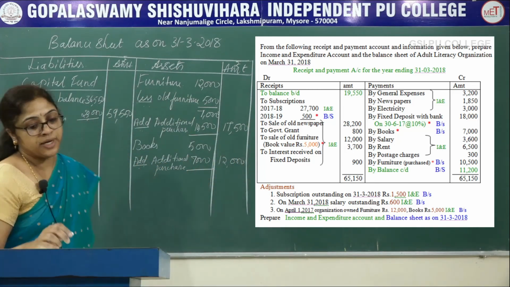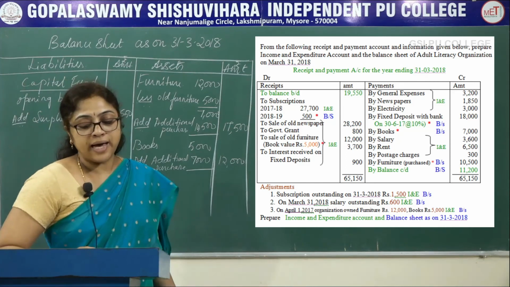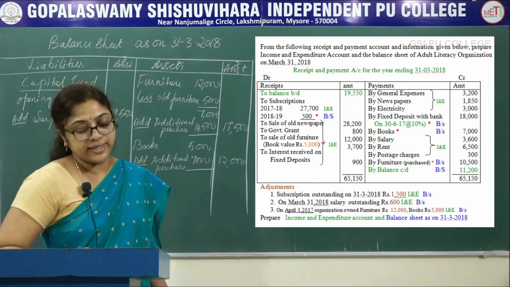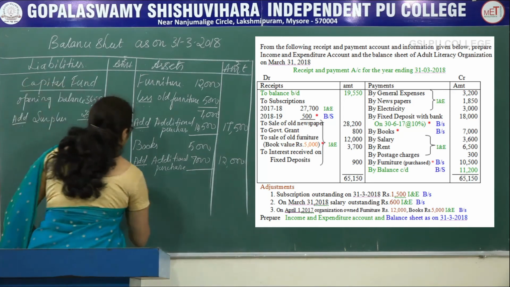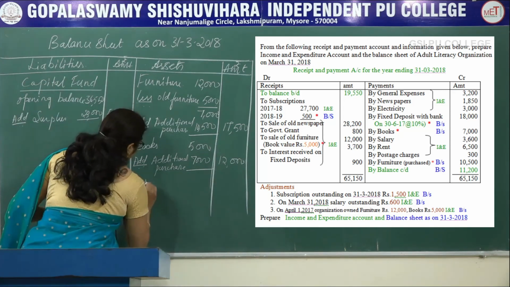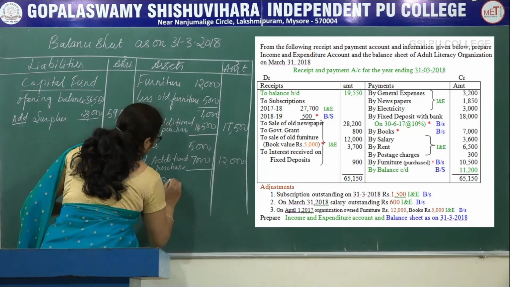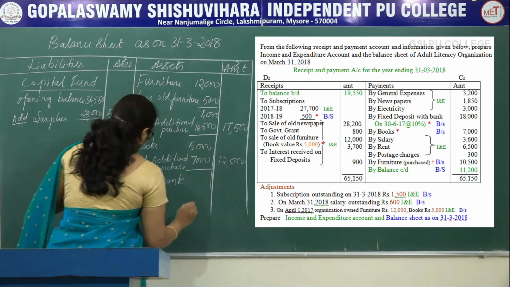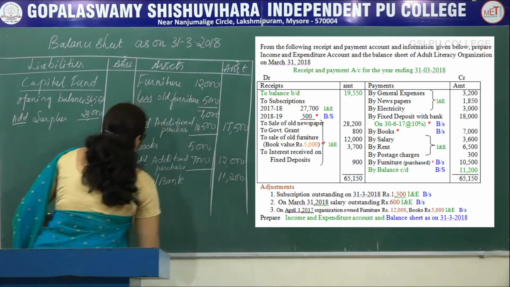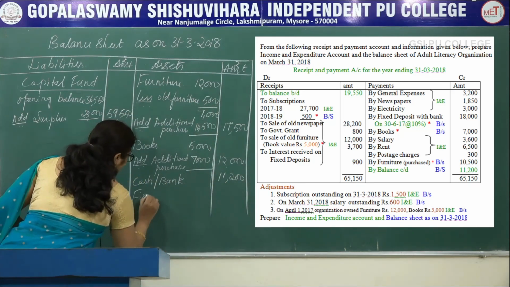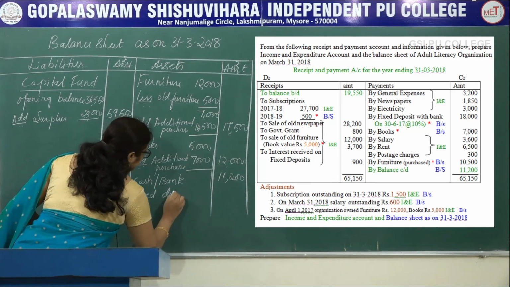Next, in the receipts and payment account, by balance carried down on the credit side, amount is 11,200. Record that one. Cash or bank 11,200. Next, fixed deposit is there.